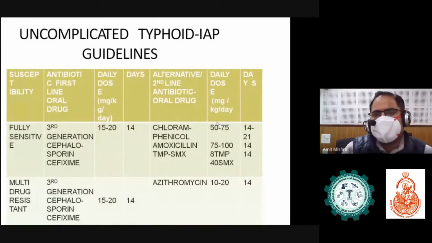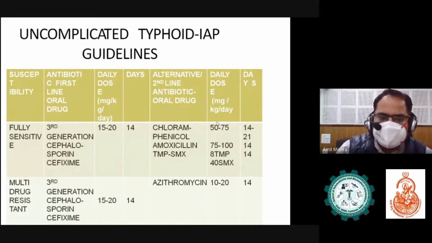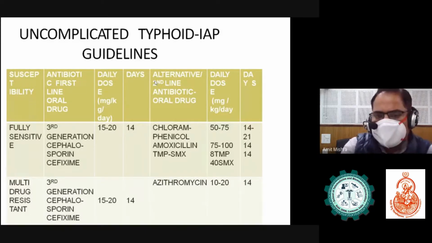These are the guidelines for uncomplicated typhoid fever, enteric fever. If it is fully sensitive, then the first line antibiotic therapy is a third generation cephalosporin, basically cefixime or ceftriaxone, in a dose of 15 to 20 milligram per kg for 14 days.